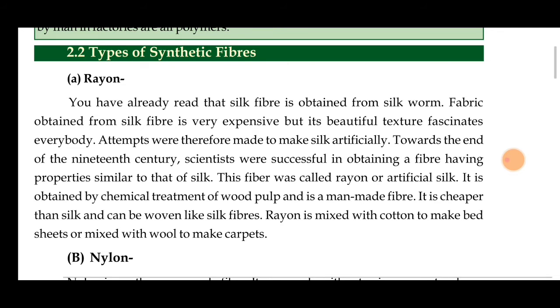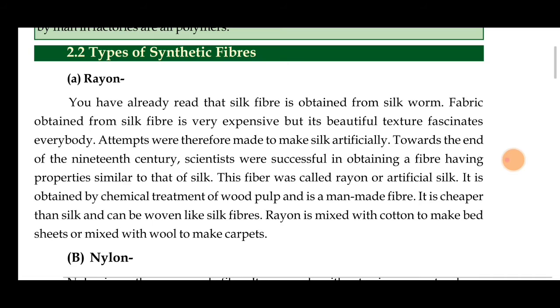They ground or crushed that and mixed some man-made fibers, and then they made this rayon. It is much cheaper than silk and can be woven like silk fibers. It is not exactly silk, but similar to silk.